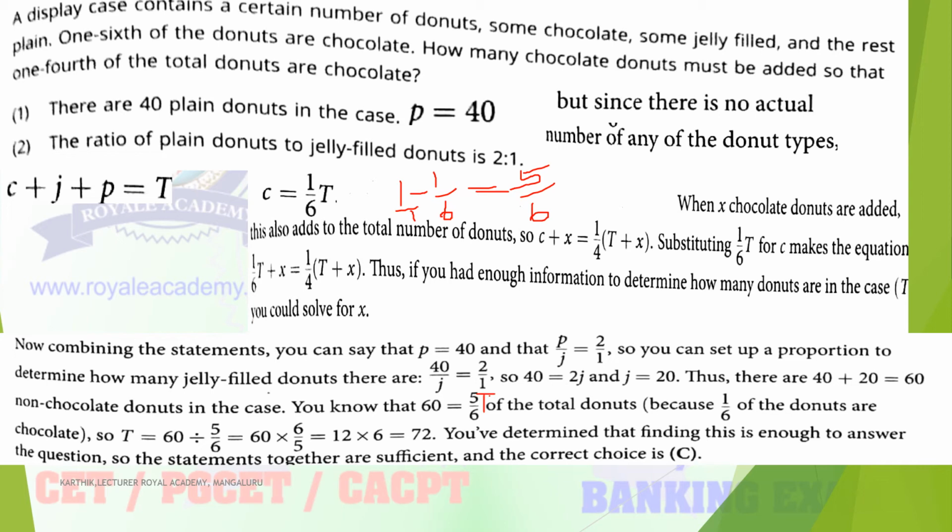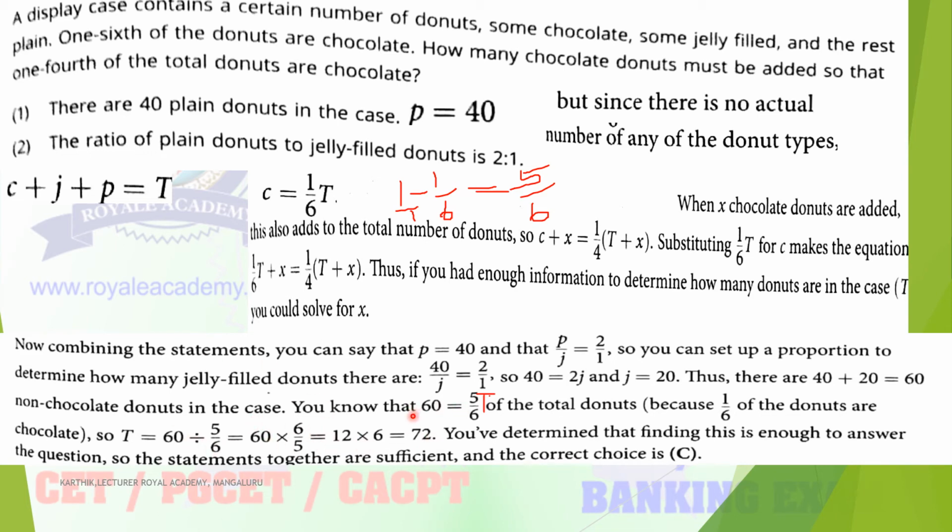How to determine T? So T is equal to this: 6 goes to here, 60, and 5 goes to the denominator. 60 into 6 divided by 5. 6 is multiplied to 60, 5 is in the denominator. 60 into 6 divided by 5, you will get 72. So 72 is the total donuts.